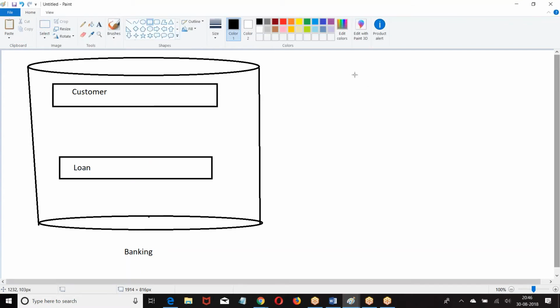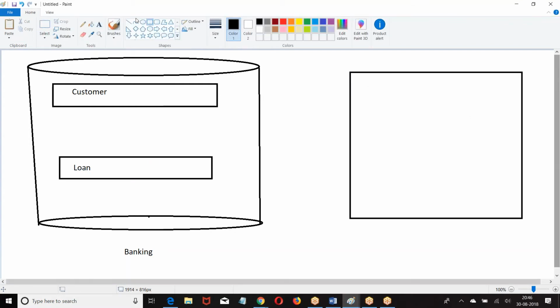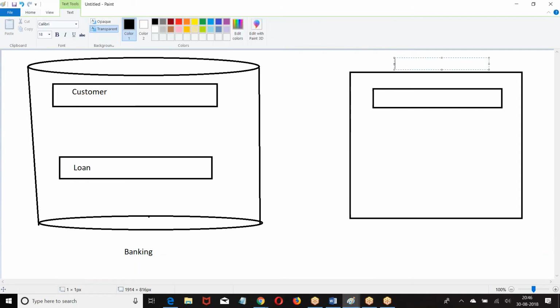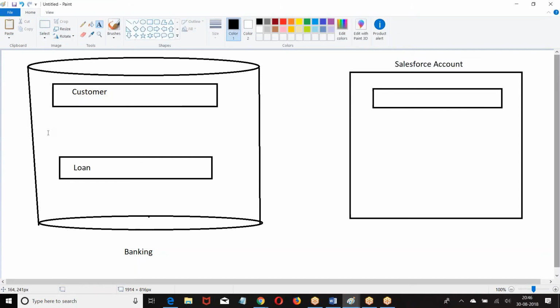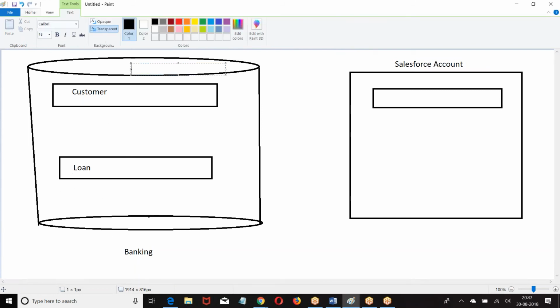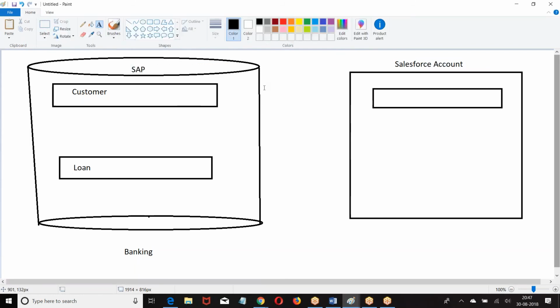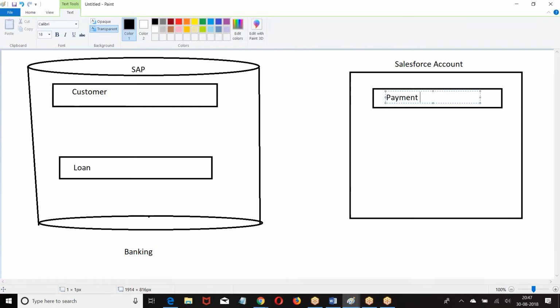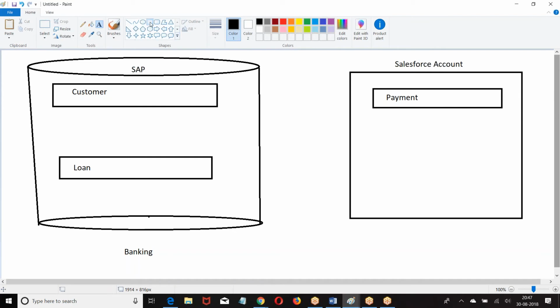This is Salesforce. We are creating a payment object. This is the Salesforce account. This is some banking application, let us say some SAP application. In the SAP application, we have customer object and loan object. In Salesforce, we have our own objects. Now here, I want to create one relation.